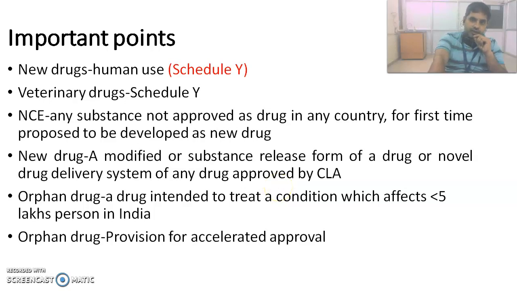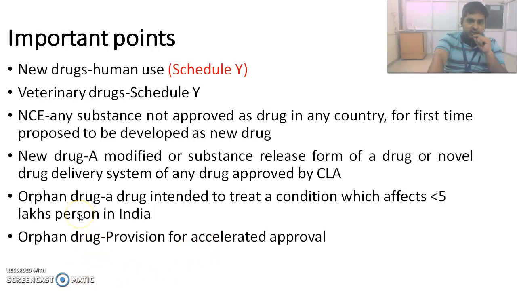So that we have to consider as new drug. As you know, pharmaceutics people are doing work on the formulations. They are making the formulation of existing drugs to improve the bioavailability. So that we have to consider a new drug. If there is a new formulation, new drug delivery system, that is considered as a new drug.